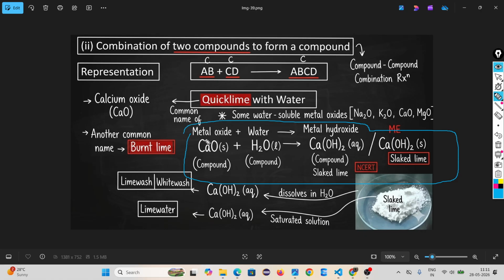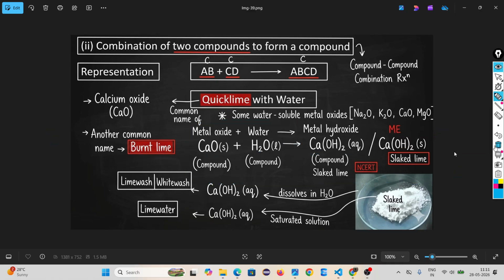Look, calcium oxide is a compound containing calcium and oxygen. Water is also a compound containing hydrogen and oxygen, and it gives you calcium hydroxide, which is also a compound. Two compounds react with each other to give you one compound.